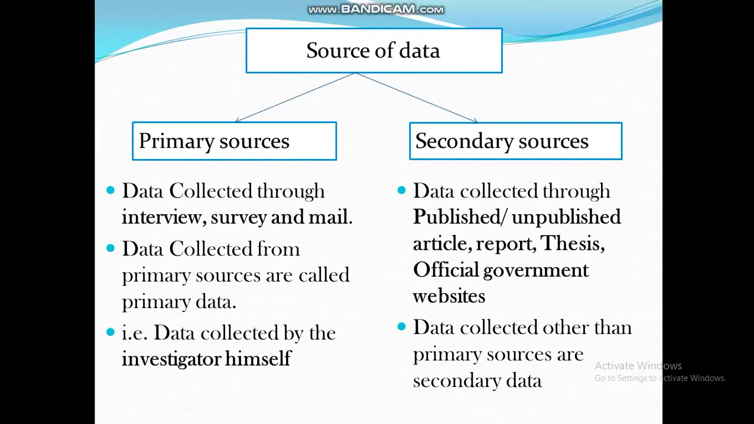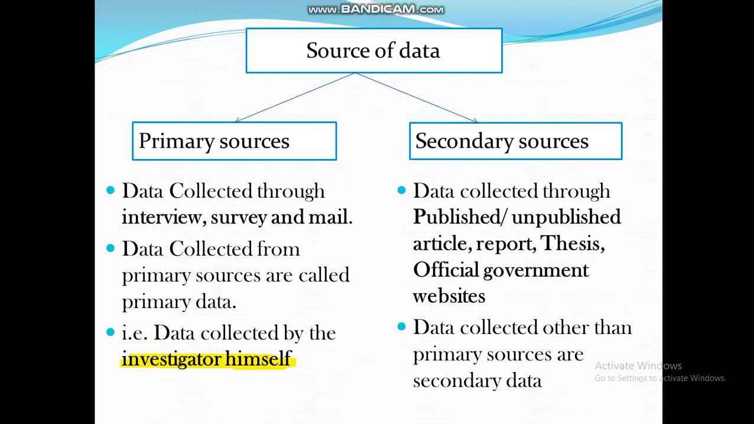Next is source of data. We can collect the data majorly from two sources: primary sources or secondary sources. Primary sources means the data collected through interview, survey, or mail. If you are collecting data through interview, survey, or mail, that is an example of primary source data, that is, the data collected by the investigator himself.